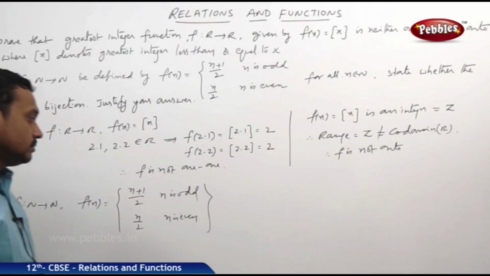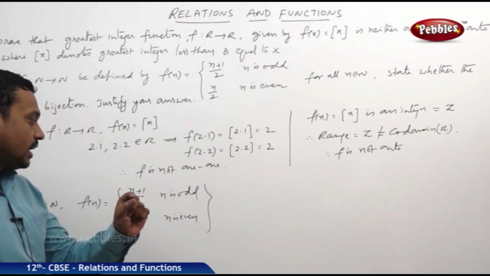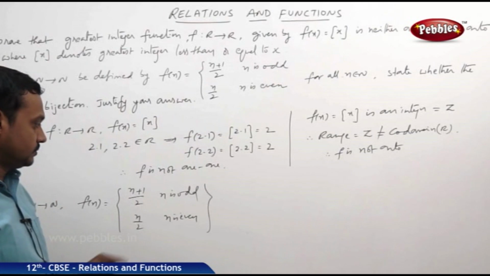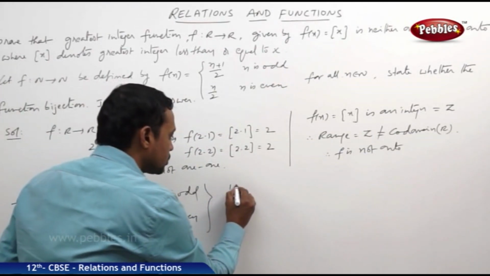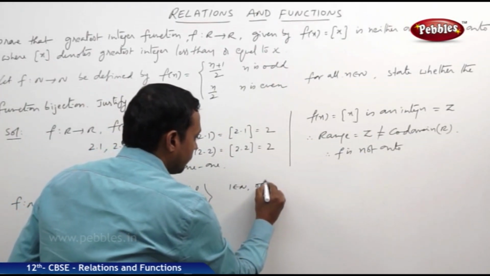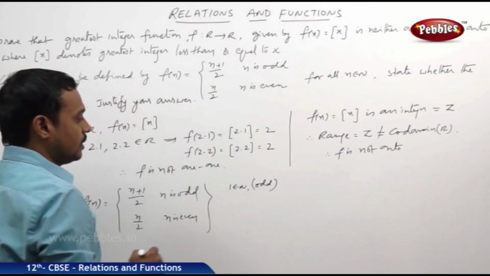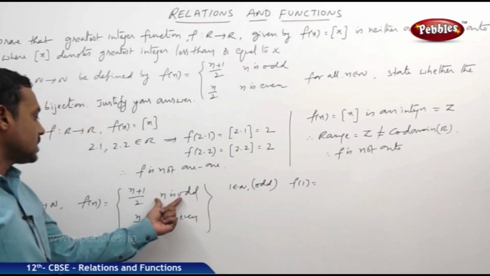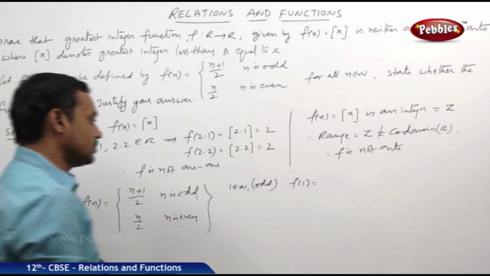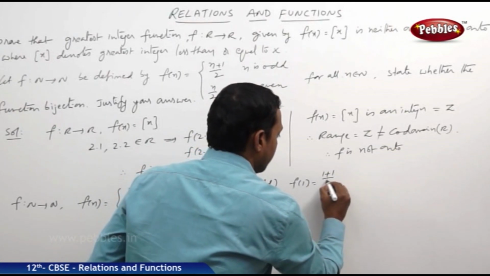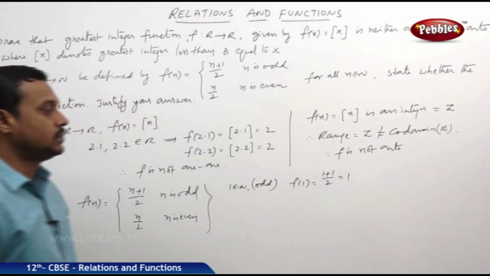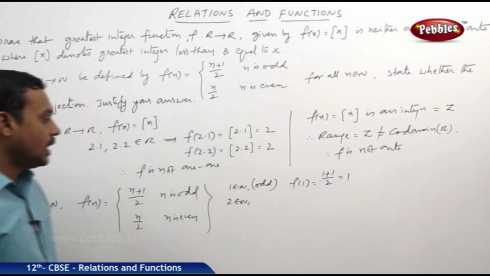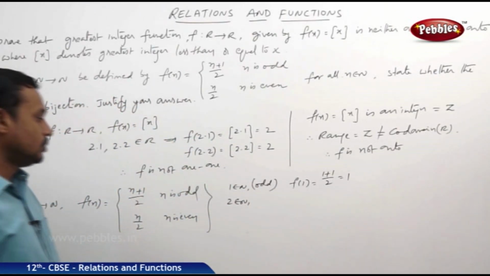Is it a one-one function? When you observe carefully, if I take the two numbers 1 and 2, 1 belongs to N but is odd. What about f of 1? For odd numbers, f of n is defined as (n plus 1) by 2. Substitute there, (1 plus 1) by 2, it is 2 by 2, which is 1. Suppose I choose the natural number 2, which is even.